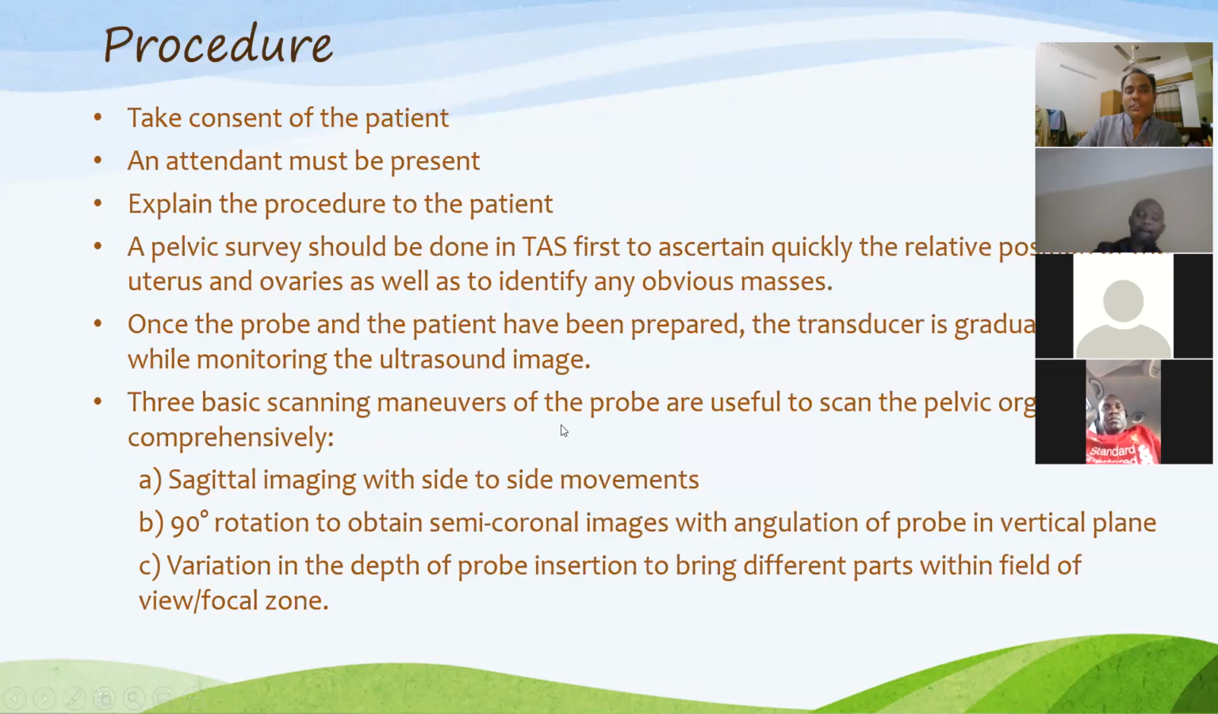So now the procedure. The procedure of TVS scanning. First of all, you should wear gloves, and your protective equipment. Now we are talking about protective mechanisms because we are now in the COVID-19 situation. So nowadays we have to think about our protection first. So you have to wear gloves and take the consent of the patient.